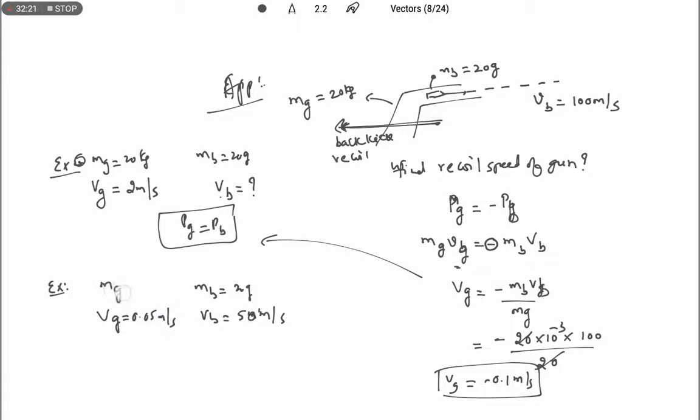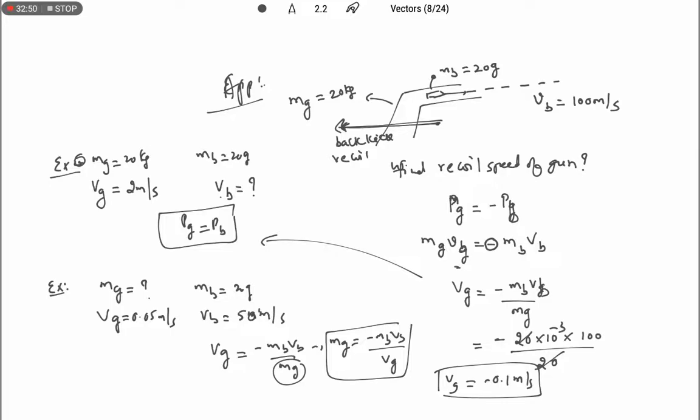Then find the mass of the gun. So again same concept, use the same values. vg equals minus mb vb by mg. Our aim is to find mg. So mg we can write as minus mb vb by vg. Substitute the values and simplify this.